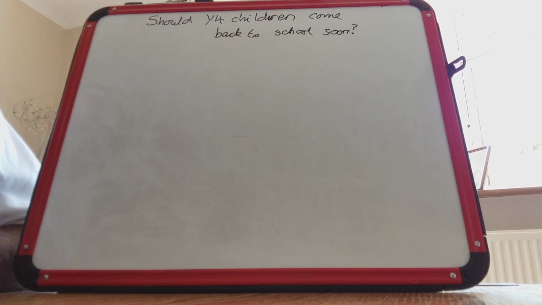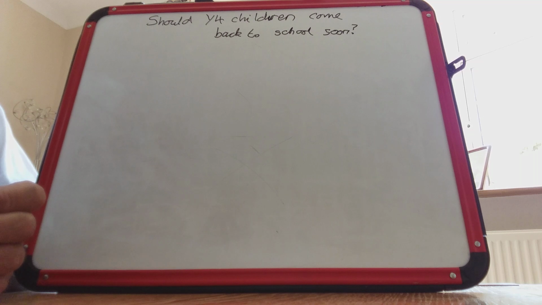So what we're going to do in this lesson is write a very brief introduction, and then we're going to write 2 reasons why they should come back. And then in tomorrow's lesson, we're going to write 2 reasons why they shouldn't come back. Now, as usual, when we do shared writing, you can use some of the ideas that I give you, but I would obviously like you to think about your own ideas. Also, any SPAG that I show you, you can use those ideas like subordinate clauses or embedded clauses or addition connectives and those sorts of things. Use those as well to make your writing look fairly good.